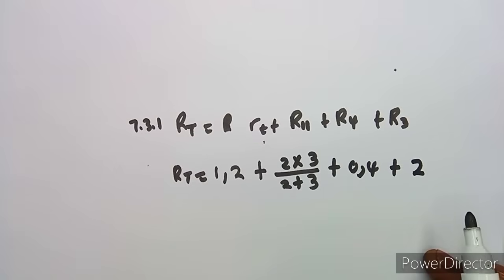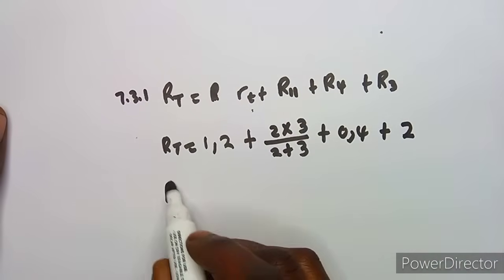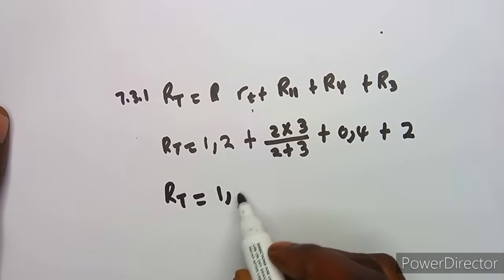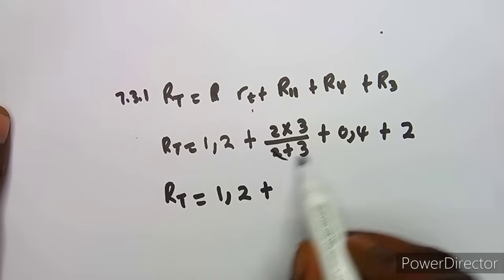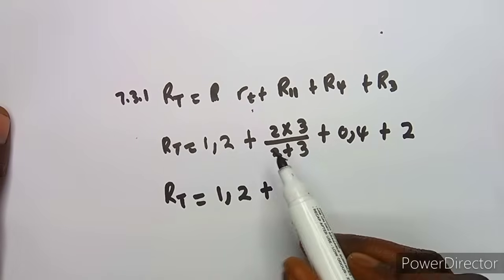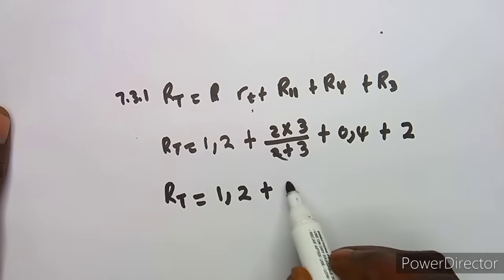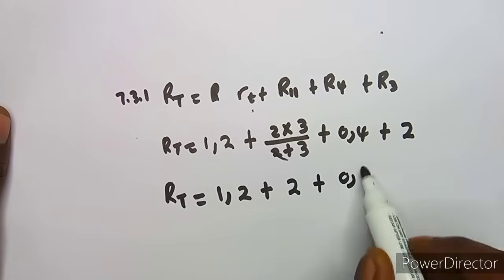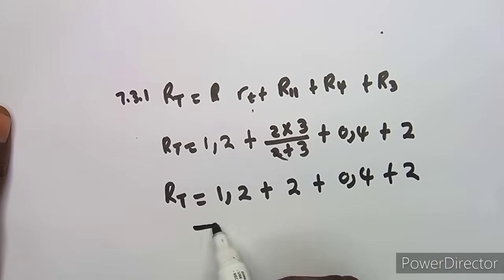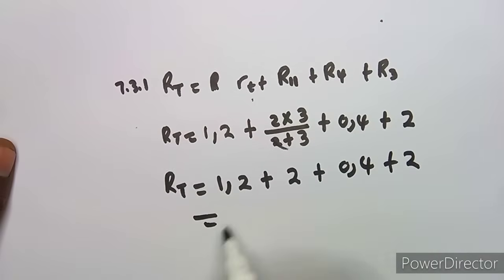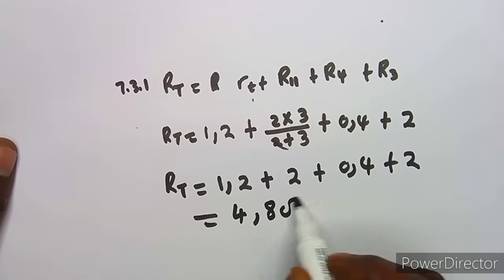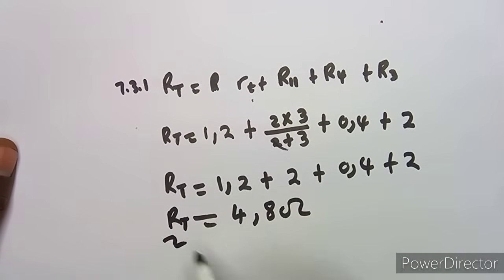All right, so that's it, guys. You combine everything there. You have to combine everything. So our RT in this case is going to be 1.2 plus product over sum here. Yeah, it's going to give us 2. So this is 2 plus 0.4 plus 2. So if we add everything, we are going to obtain 4.8 ohms. So that's our RT, which is the total resistance of the circuit.